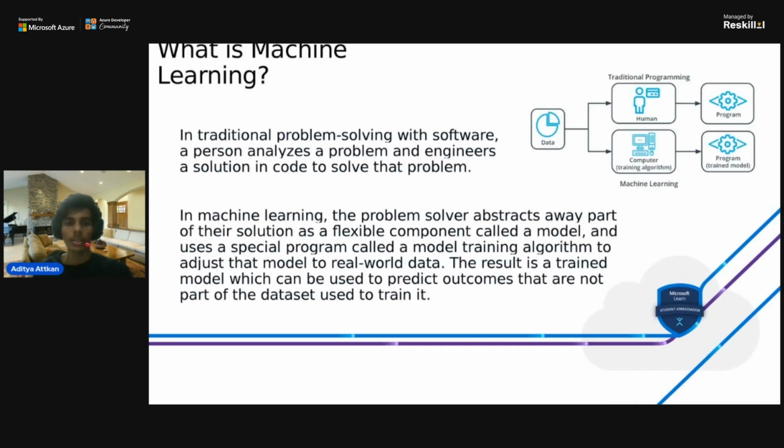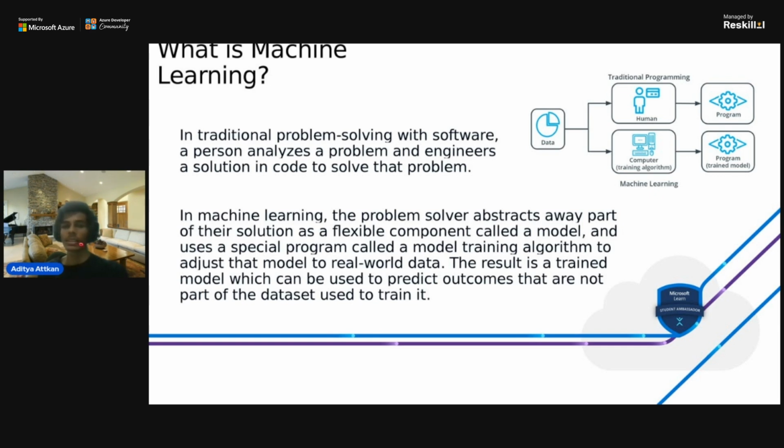Talking about machine learning, it is a subset of AI. In AI there are many things. We have machine learning, we have deep learning, and in deep learning we have something called neural networks. So we are basically talking about machine learning right now.